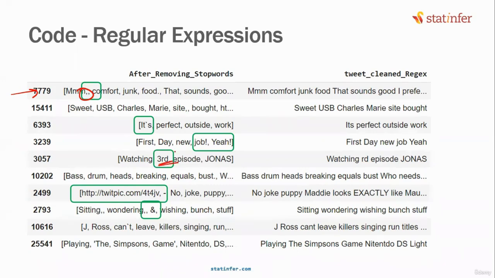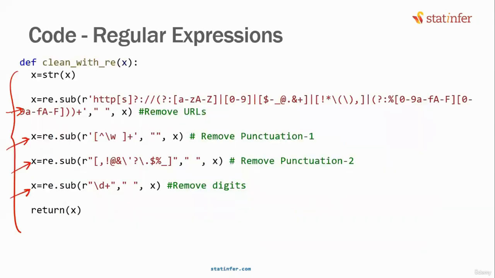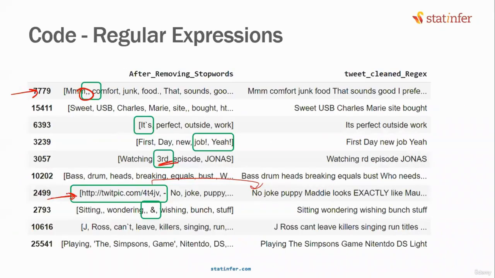One of the most common ones, especially when you're working with Twitter data, is that a lot of people nowadays put the tweets with images. Have you observed it? A lot of tweets come with images. When you download the data from Twitter, that image comes in this format, http twitpic or something like that, in the text file. So these HTTP addresses need to be identified, and our code automatically uses this regular expression which has identified this and removed this.